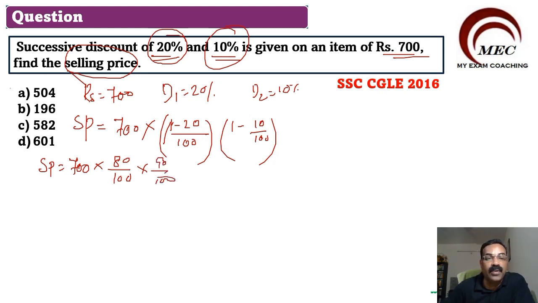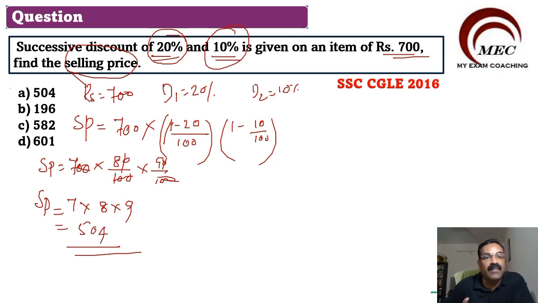So now you see, you can cut these 2 zeros with these 2 zeros. You can cut the 1 zero here and 1 zero here. So SP will be equal to 7 into 8 into 9. So 7 into 8, 56, 56 into 9, 504. So we got the answer 504. From the given options, yes, of course we have 504 here. So that is the correct answer.